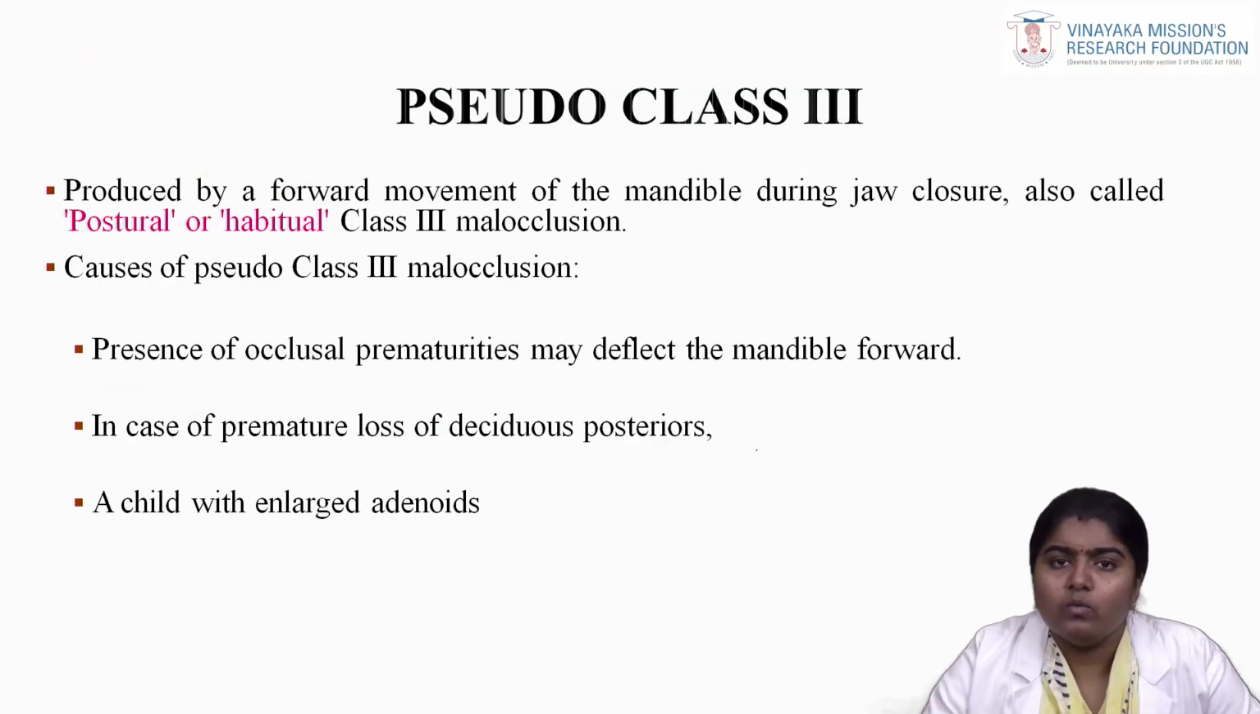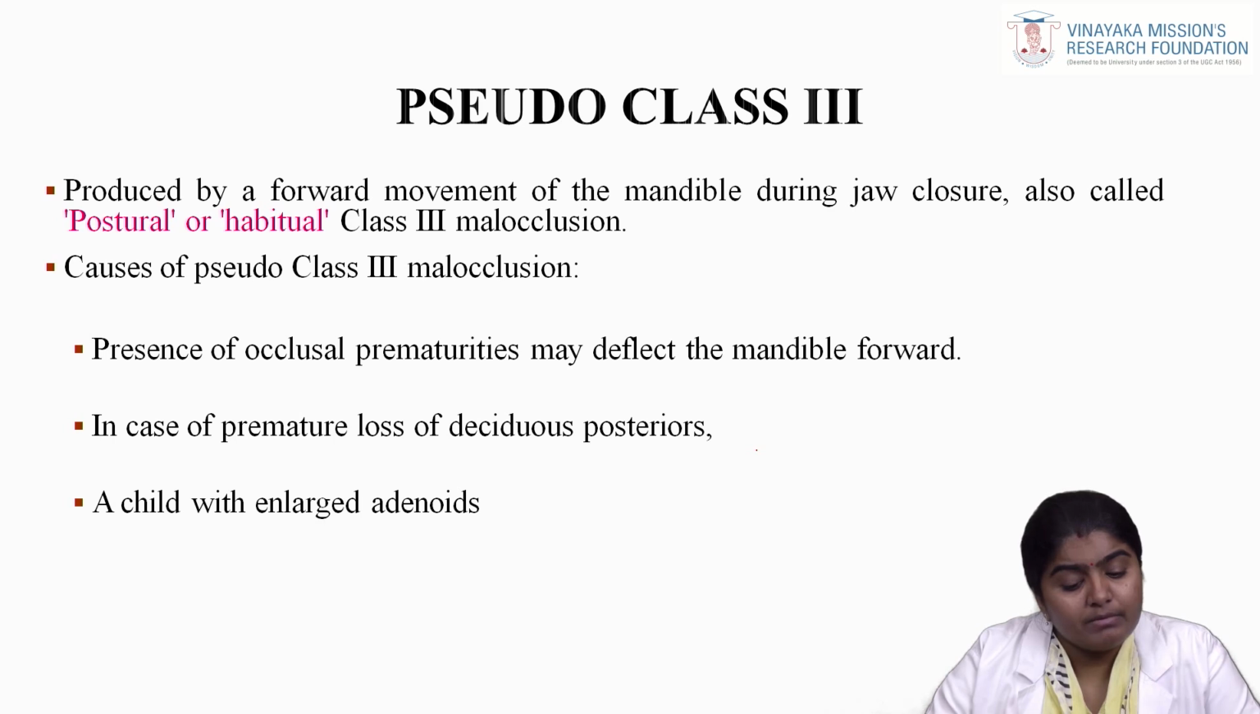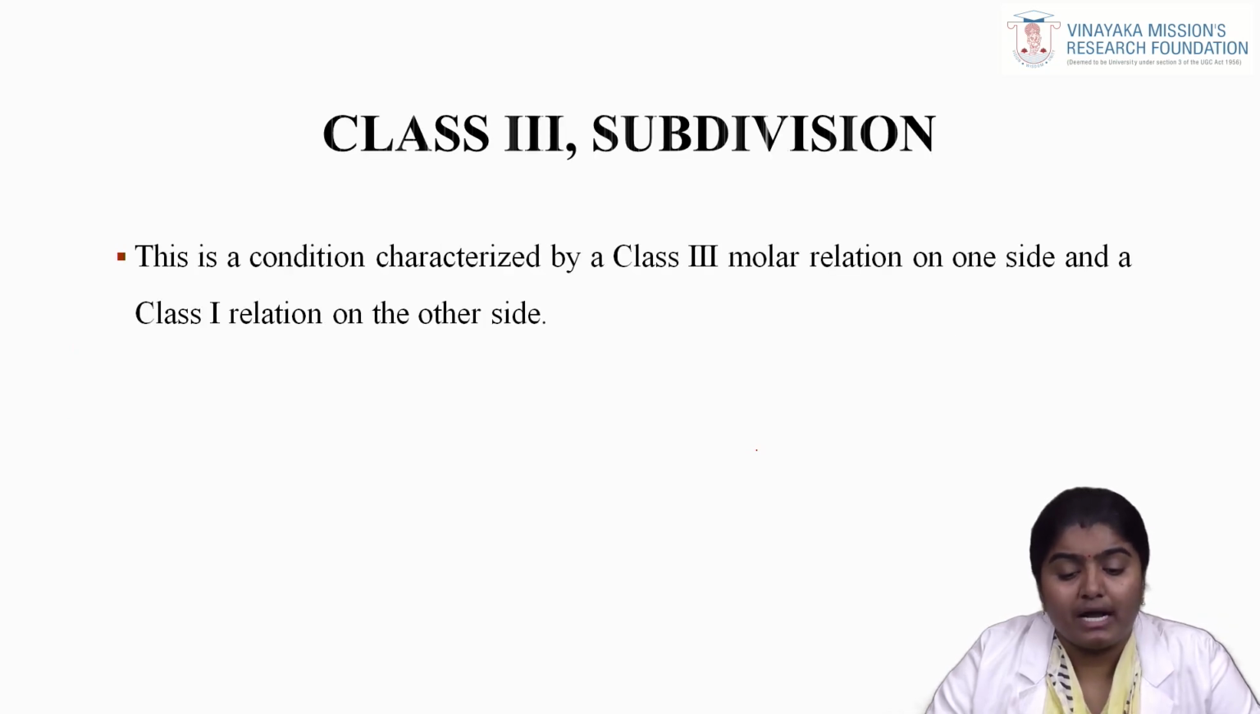Next we will be seeing what is pseudo class 3. It is produced by the forward movement of the mandible during jaw closure, also called postural or habitual class 3 malocclusion. What are the causes of class 3 malocclusion? Presence of occlusal prematurities may deflect the mandible forward, in case of any premature loss of a deciduous posterior, and also a child with enlarged adenoids. This is pseudo class 3.